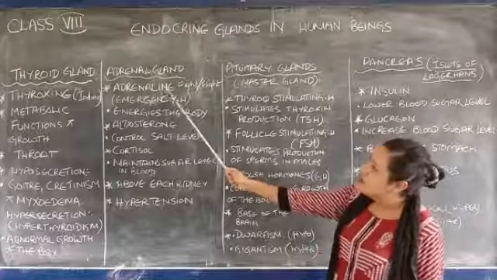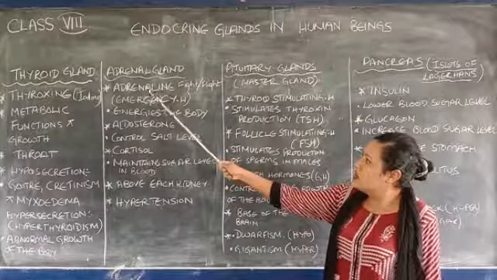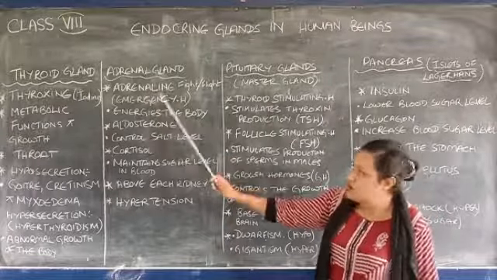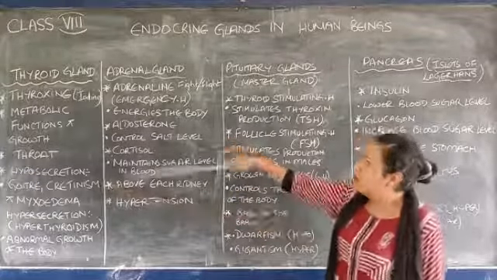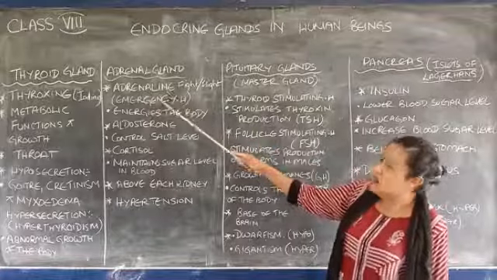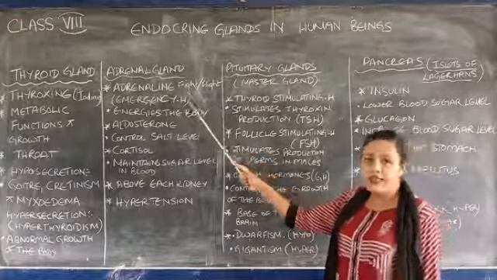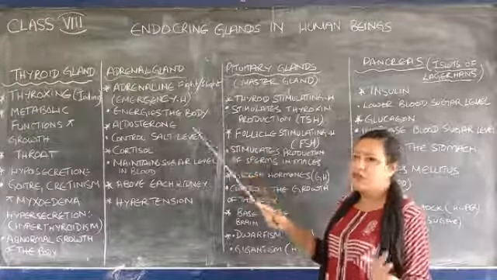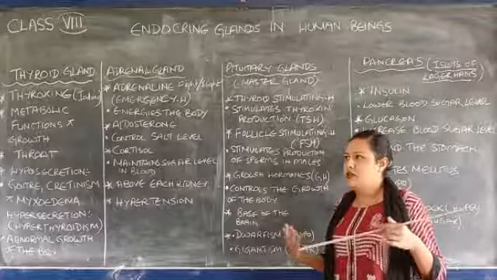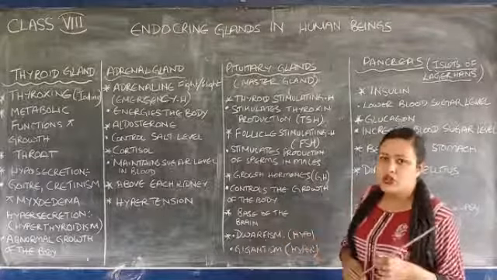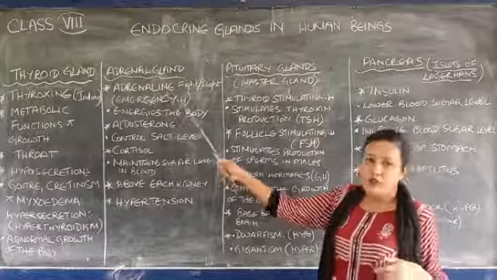Next is the adrenal gland. It produces the hormone known as adrenaline. It also produces other hormones, aldosterone and cortisol. Among these, adrenaline is known as the emergency hormone, or the fight and flight hormone. It helps you when you face different kinds of emergency situations, and you come back to your original state. All this is done with the help of the adrenal hormone.